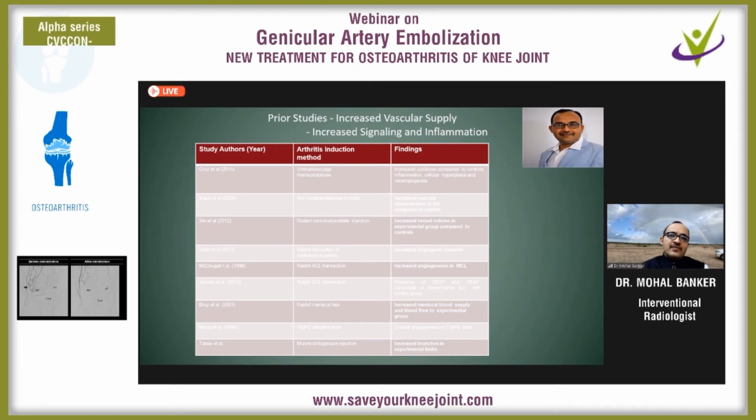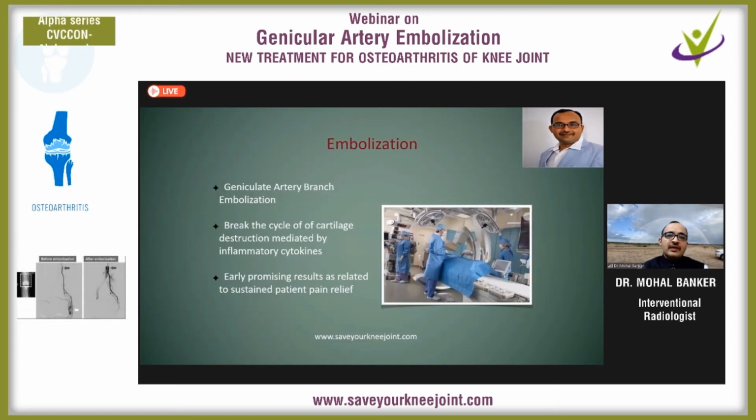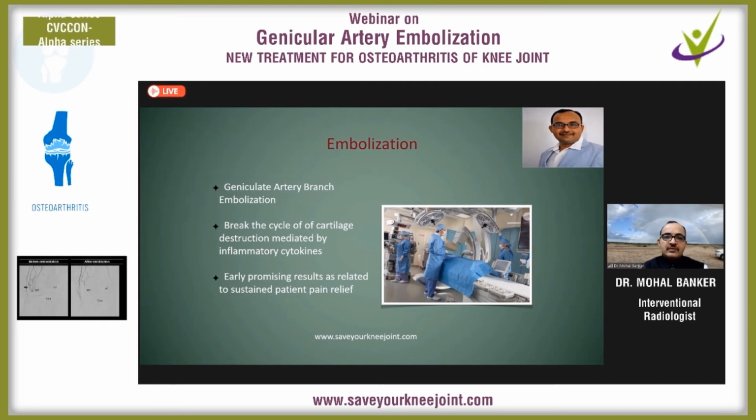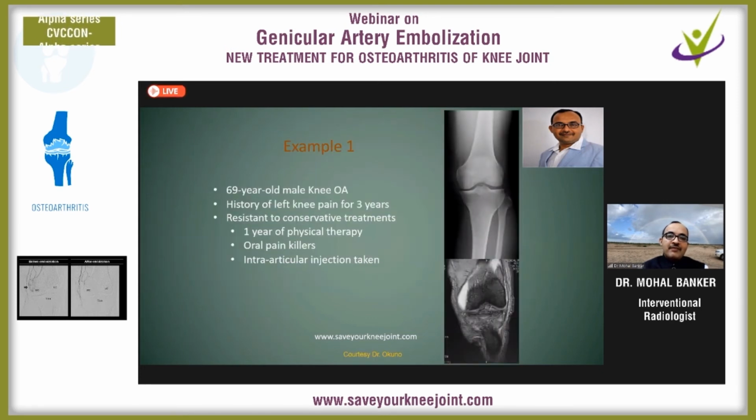There are many studies which suggest increased vascularity due to chronic inflammation, and this process goes on continuously. So selective genicular artery embolization is very important to break the cycle and prevent the cartilage damage. So let's see the examples now.